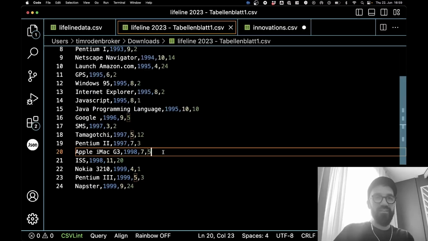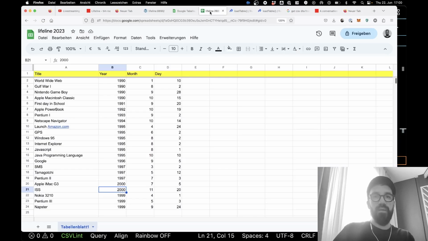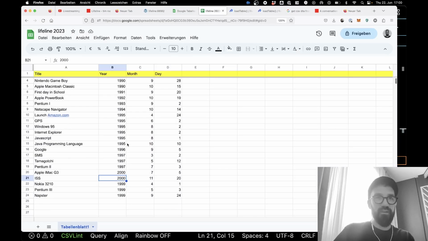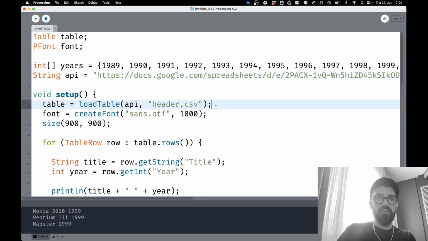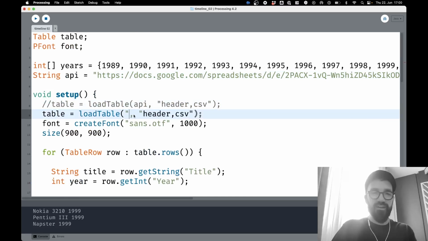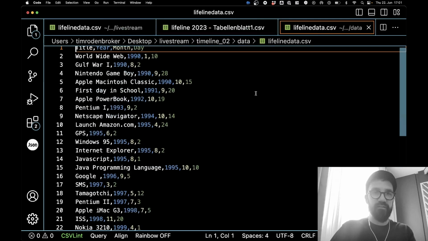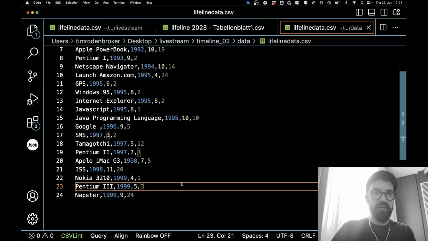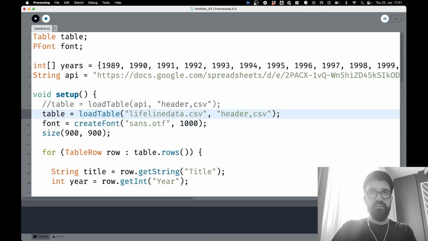No, because there's still a circle. It didn't update. Maybe that takes a bit of time until it's updated. I'm not really sure. Okay, maybe let's create a second function, let's comment this out and say lifeline data.csv, and I will go to that CSV file now and delete these lines with 1999, 1998 and 1999, save it and see.